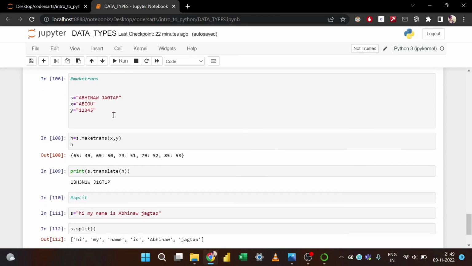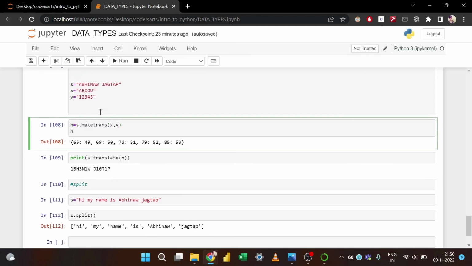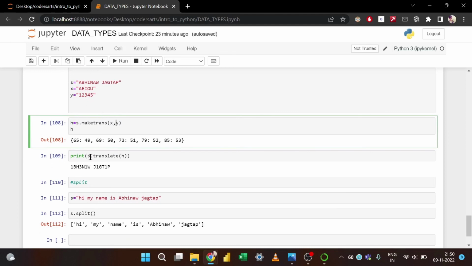So first of all, I'll say that I'm going to do maketrans using x, that is the string that I have right now. I want to transform it with y, the string that I want to use in future. I'll print my string dot translate.